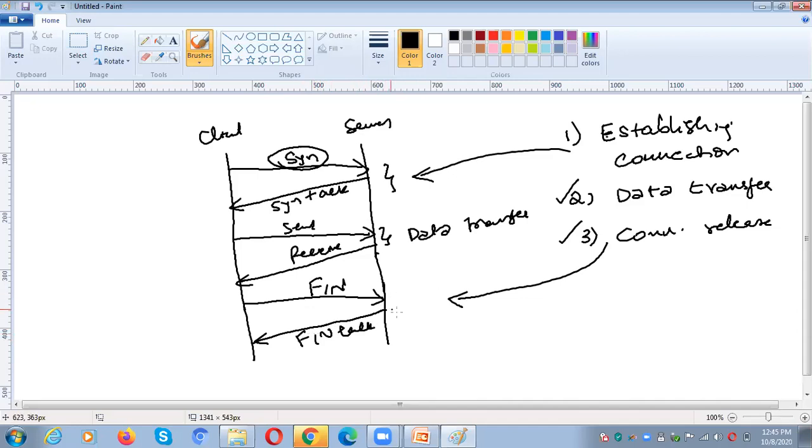That means FIN is used to disconnect the connection, whereas SYN is used for establishing the connection. Likewise, the sender and receiver, or client and server, communicate with each other. So there are three steps: establish the connection, data transfer, and then connection release. This is called the three-way handshake.